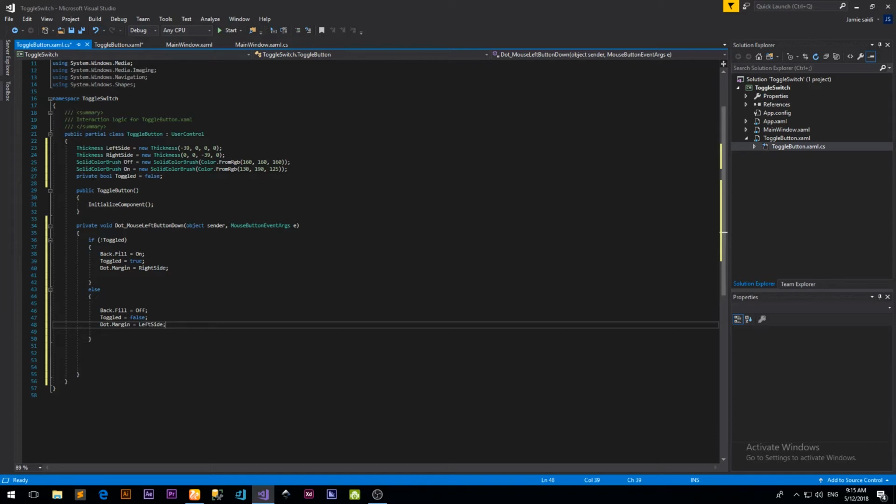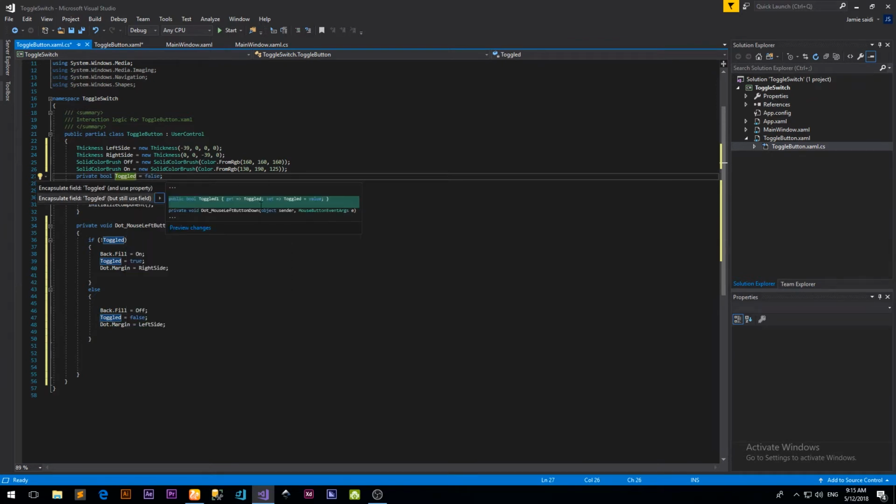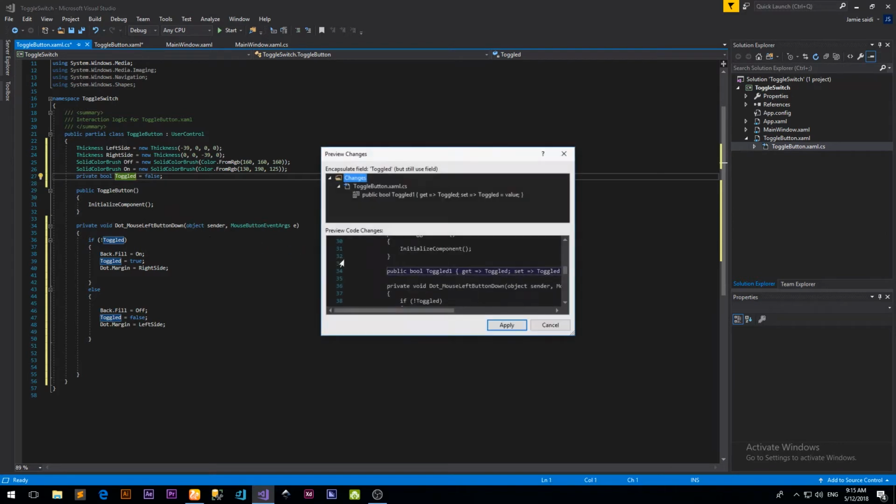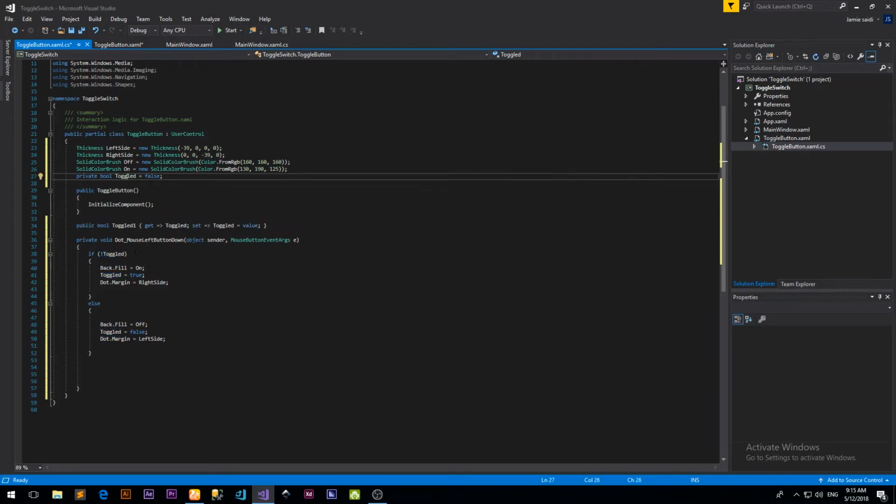This allows, for example, if this user control is being used in another window or another class, that class to access this value and also set it. It can get or set. So just right click, quick actions, choose the second option here. You can see the get set. Just preview and apply. It created this method here called Toggled. It means you can get, view or set this value. So just leave everything like that.